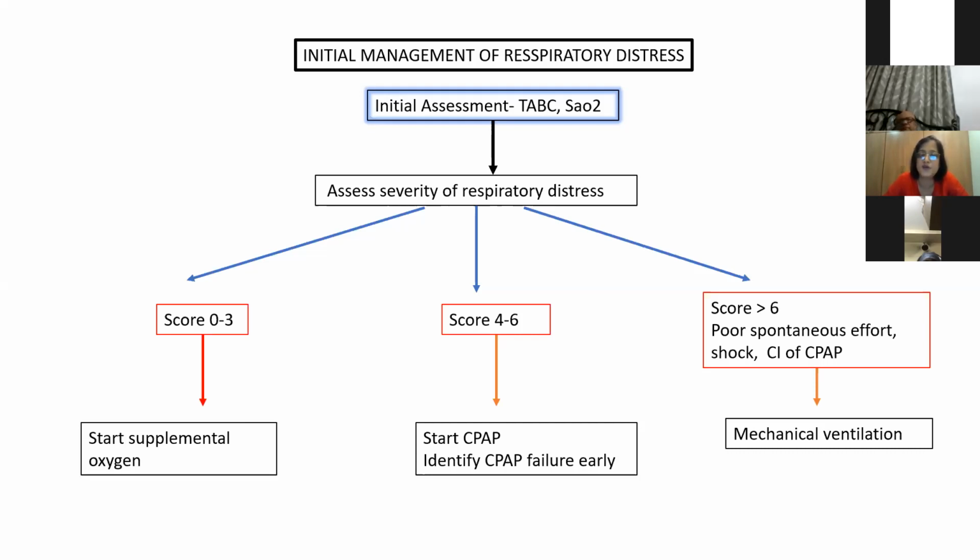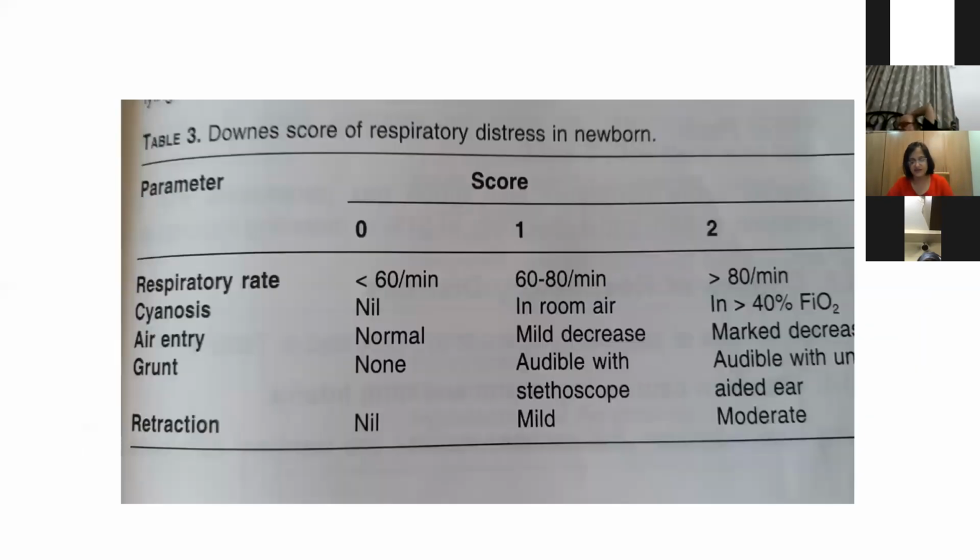If the score is 4 to 6, you usually start CPAP and identify CPAP failure early. If there is CPAP failure, we go to mechanical ventilation. Whereas for a score more than 6, or if there is poor spontaneous effort as seen in CNS causes, neuromuscular causes, or if there is shock, cardiovascular instability, or if there are contraindications of CPAP, like, as I was saying, tracheoesophageal fistula, congenital diaphragmatic hernia, then airway malformations, you should go for mechanical ventilation.